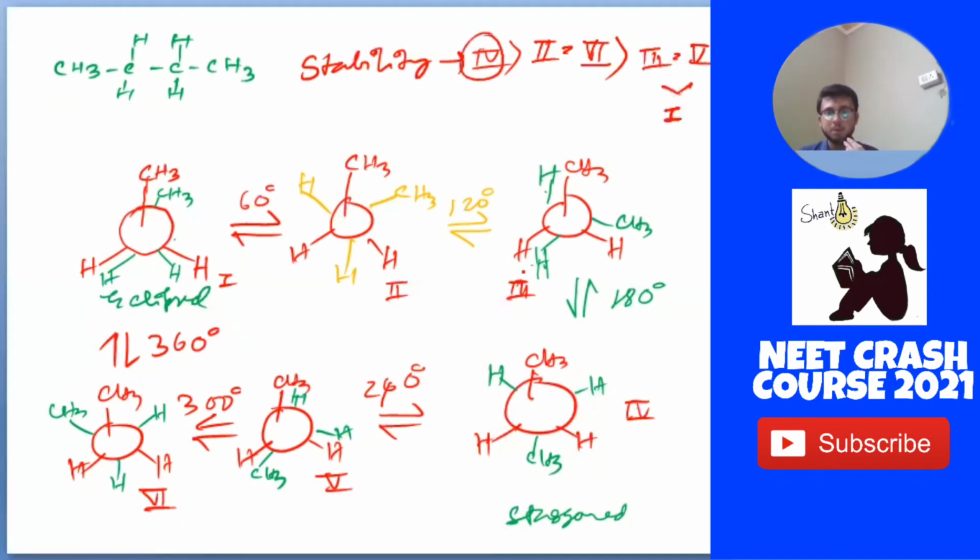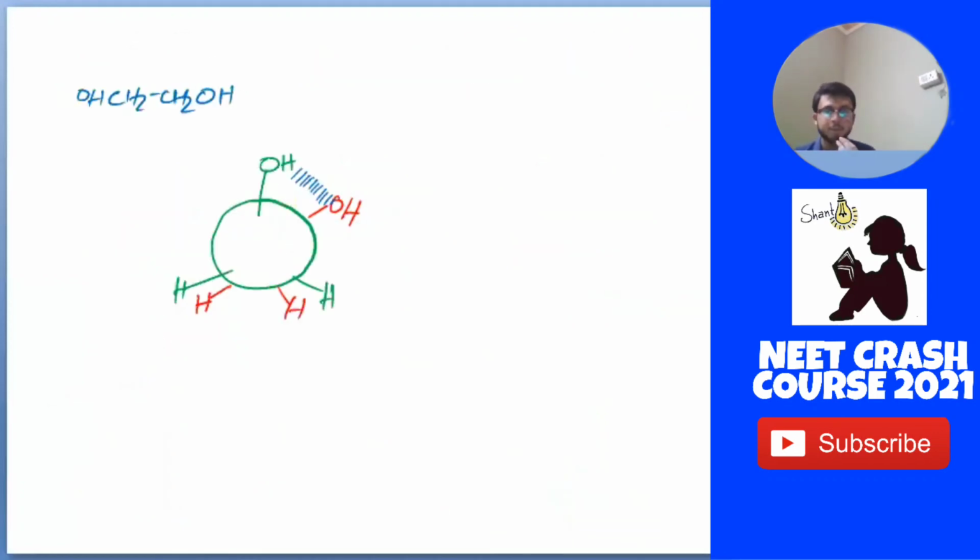So the most stable form is our staggered form here, but there is an exception. That is, in the case of this OH CH2 CH2 OH, here the Gauche staggered form is most stable, because as you can see, a hydrogen bond is present. So that's why its Gauche staggered form is most stable. So here our isomerism is done.